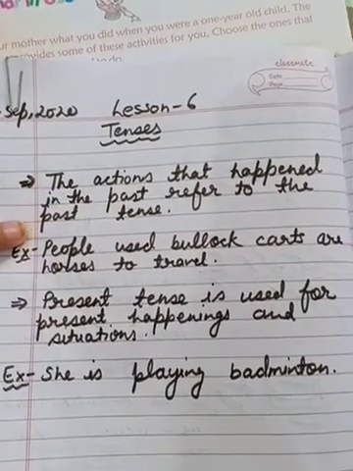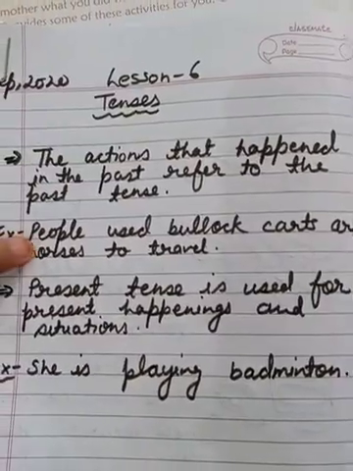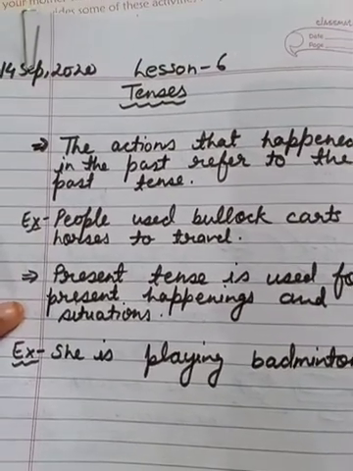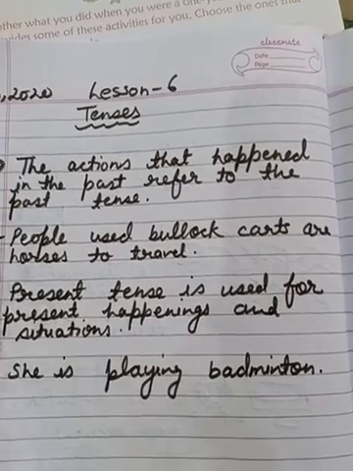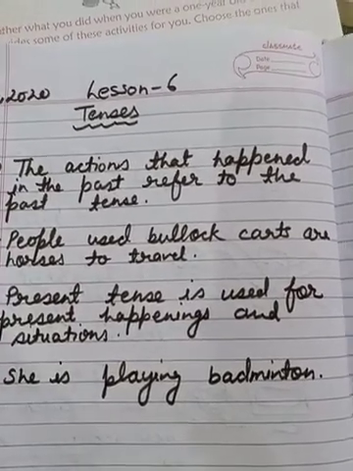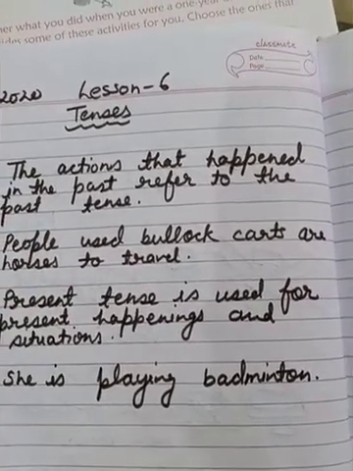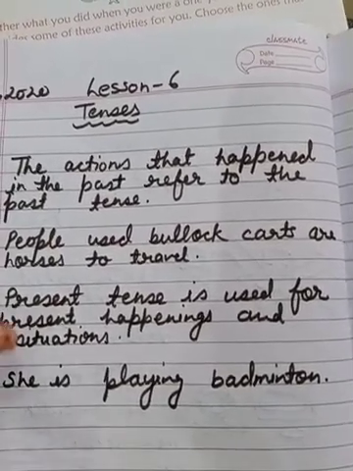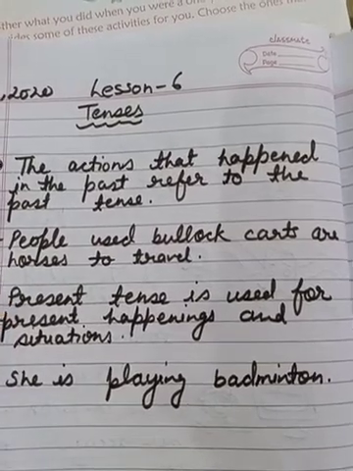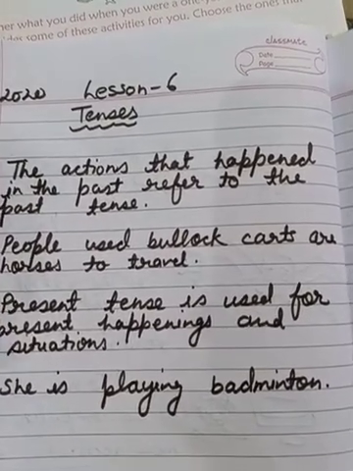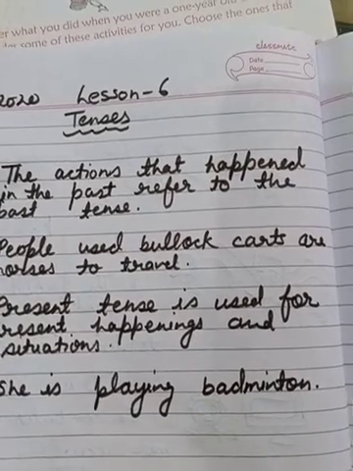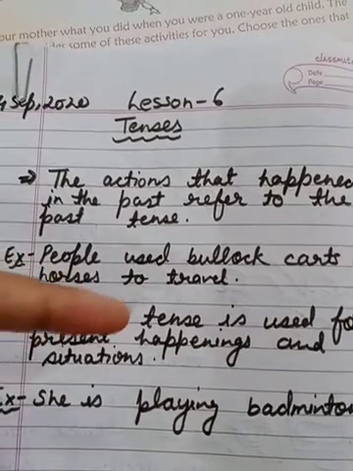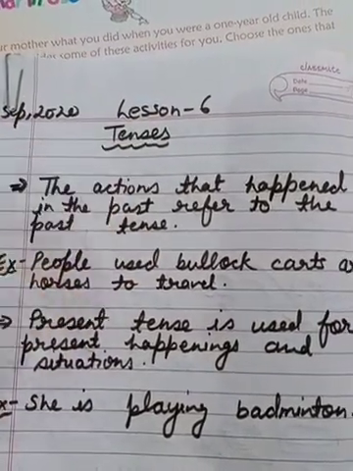So the action that happens in the past, the work, the thing which has already happened, is referred to as the past tense. For example, people used bullock carts and horses to travel. Next is present tense, used for the things which are happening now. If the work is happening now, this refers to the present tense. And one more tense is there, future tense. It means the things which are going to happen, which we don't know. So three tenses are there: past tense, present tense and future tense.